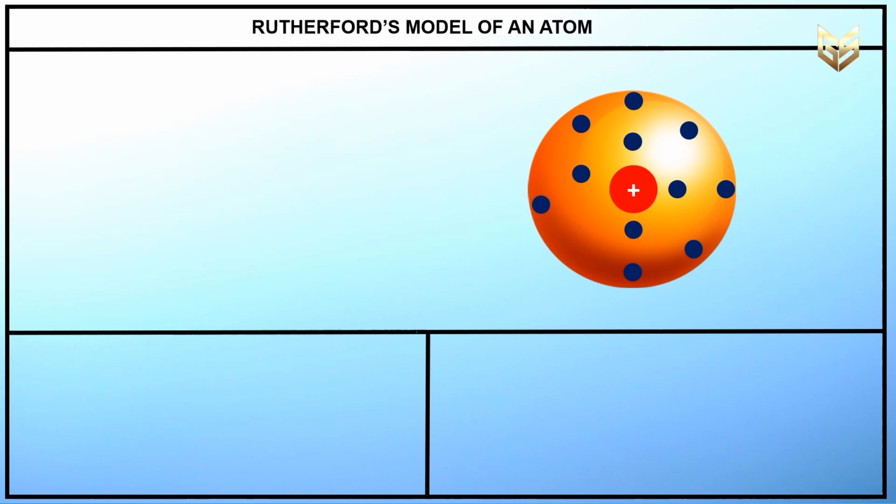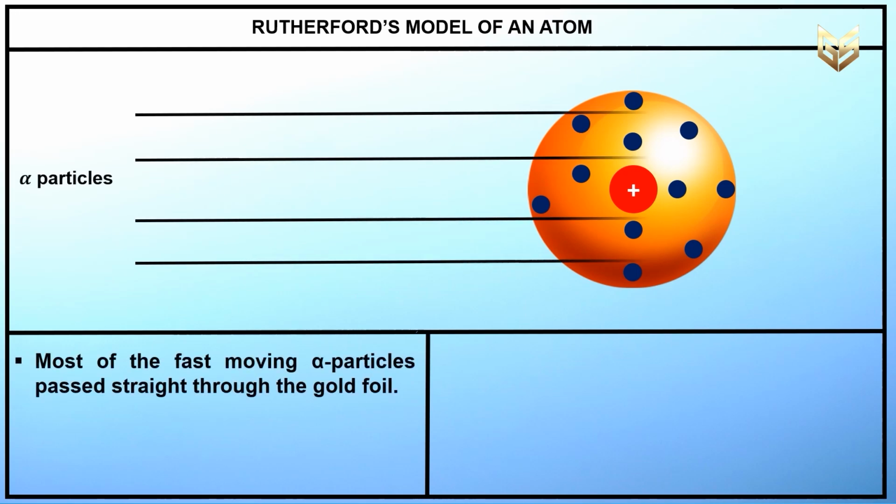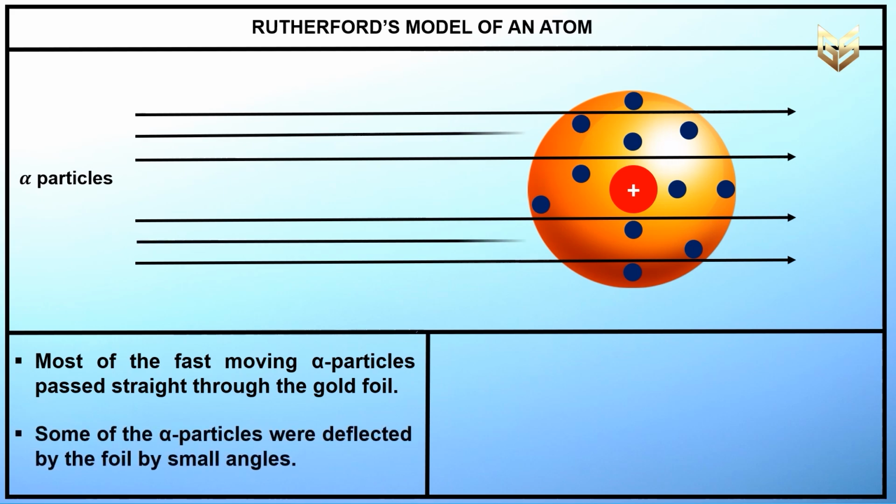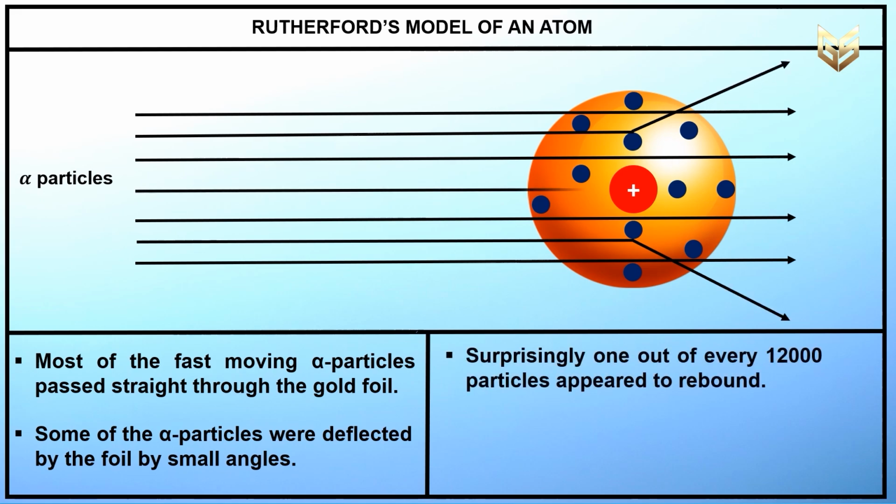See the observations. Most of the fast moving alpha particles passed straight through the gold foil without any deflection. Some of the alpha particles were deflected by the foil by a very small angle. Surprisingly, 1 out of every 12,000 particles appeared to rebound, that is, reflect back.